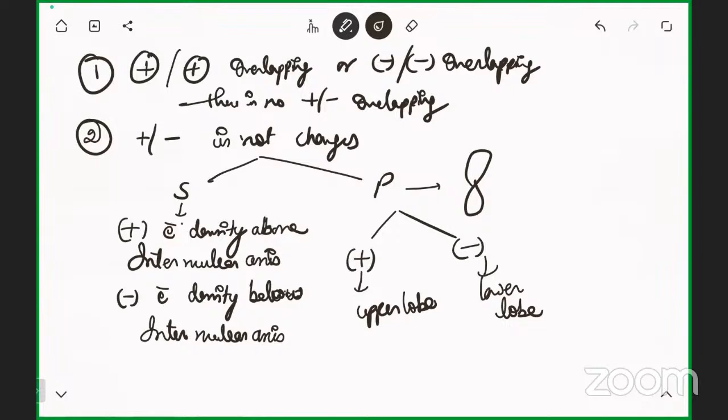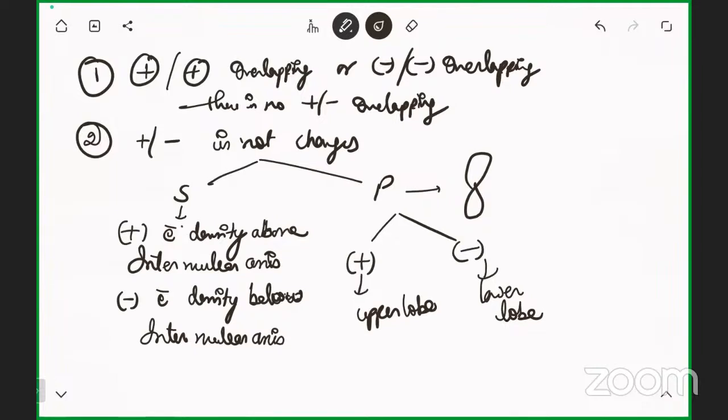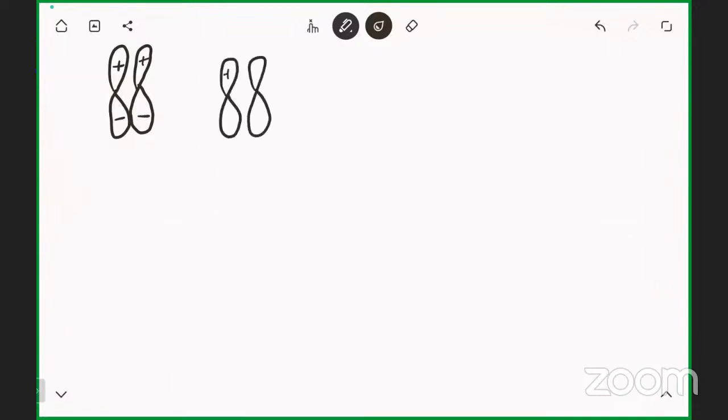Okay, so if it is clear, just tell me in which condition the possibility of overlapping will be there.